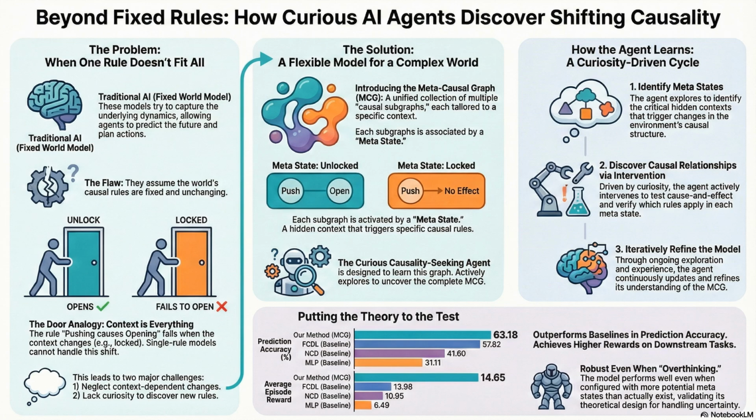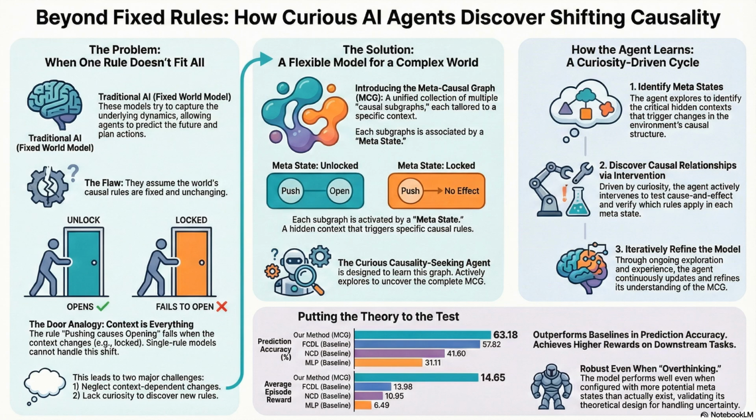Okay, I want to get to the experiments because they sound like little video game puzzles. But before that, there's a section on theoretical guarantees. Now, usually that's where my eyes glaze over. But you flagged this as being really important. It is, because it answers the big question. Is the AI actually learning the truth, or is it just making up a complicated story that happens to fit the data? Right. Just because the model works doesn't mean it reflects reality.